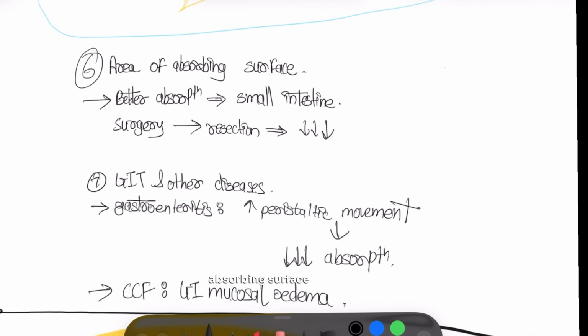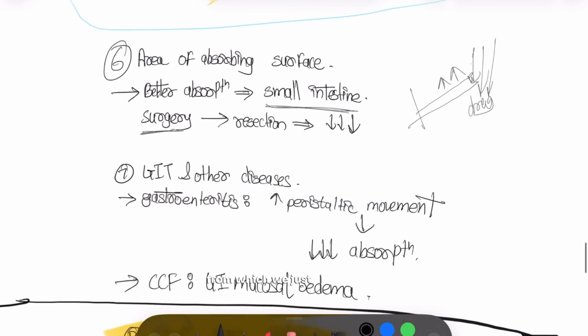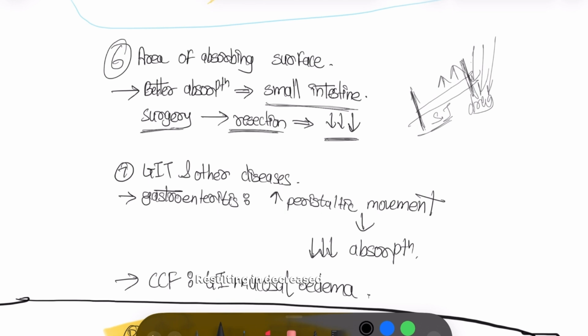Sixth is area of absorbing surface. The better the absorption, the better the bioavailability, and the drug gets easily absorbed. Now we all know better absorption happens in the small intestine because it has a good surface area. Now there is a surgery in which we cut a small portion of the small intestine, called resection surgery, which decreases the surface area, resulting in decreased bioavailability.